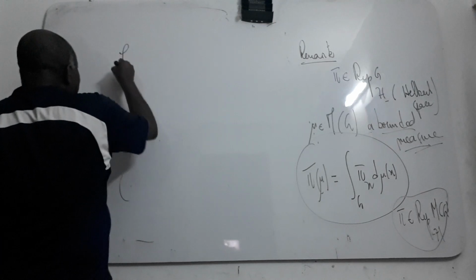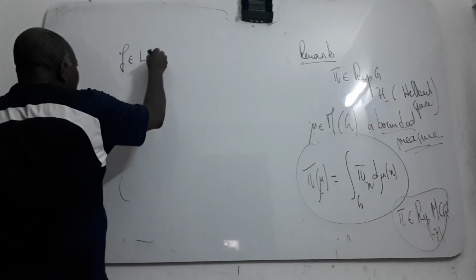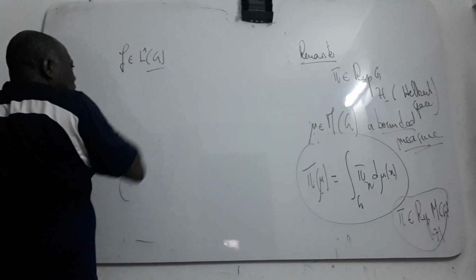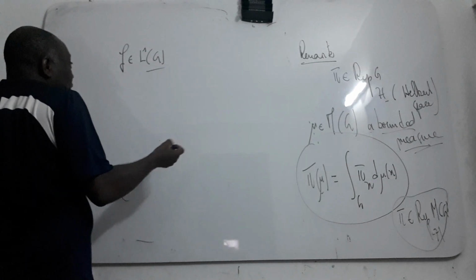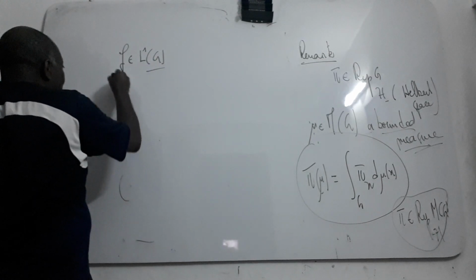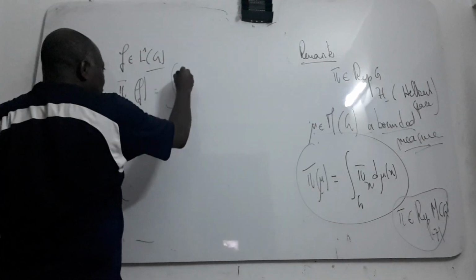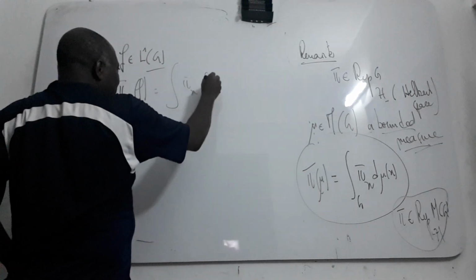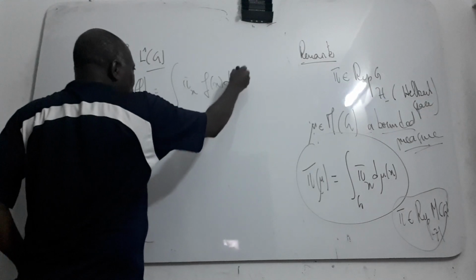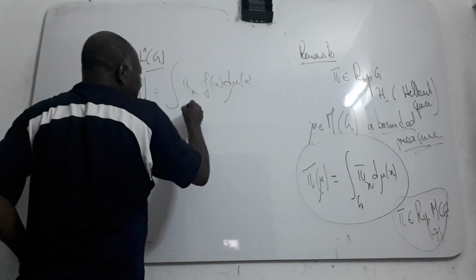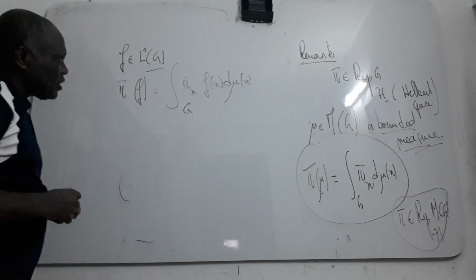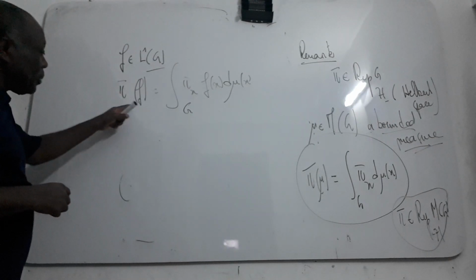When you take f, which is the integral of this, you can also define a representation pi of f, by taking pi of x, f of x, dmu of x.